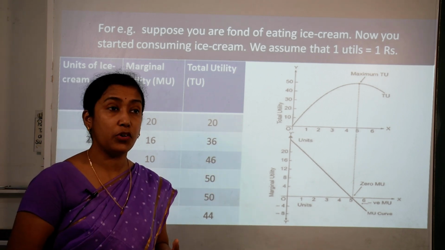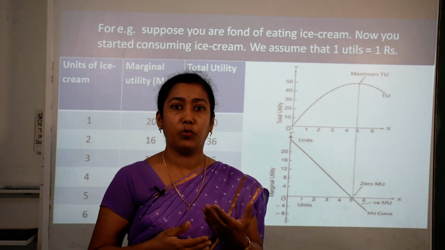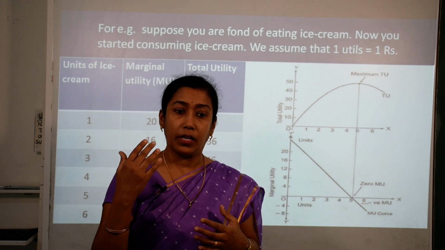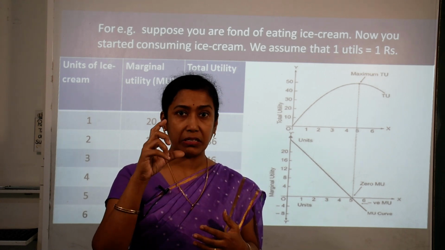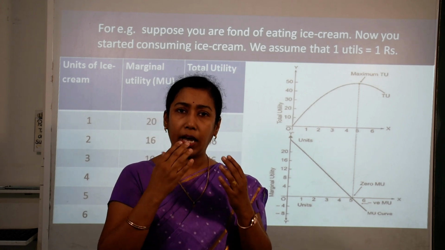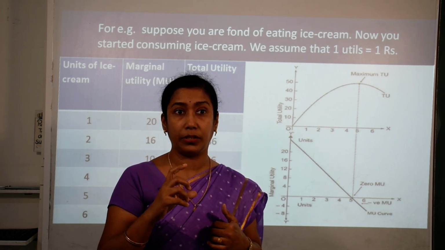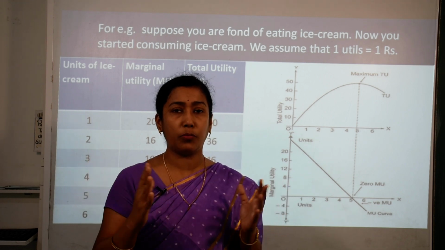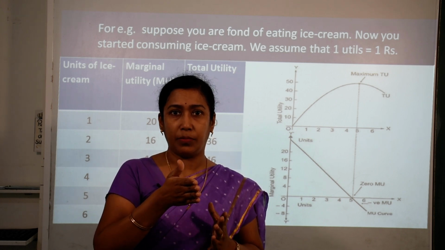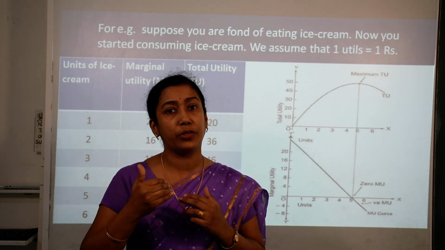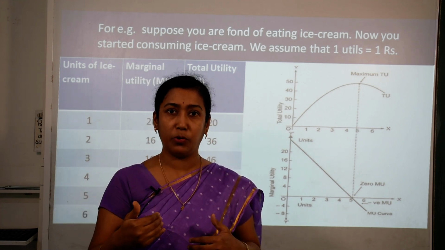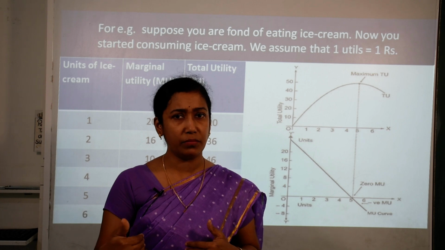So, for example, if you are very thirsty, it is summer season, you are very thirsty. When you drink the first glass of water, or take the first sip of water, it will give you immense satisfaction. Then you drank a second glass of water, it will give you slightly less satisfaction than the first glass. Then you drank a third glass of water, it will give you comparatively even less satisfaction than the second.